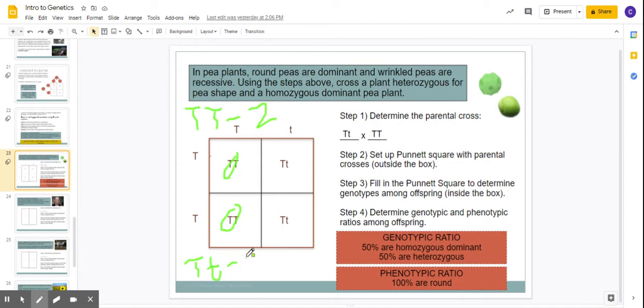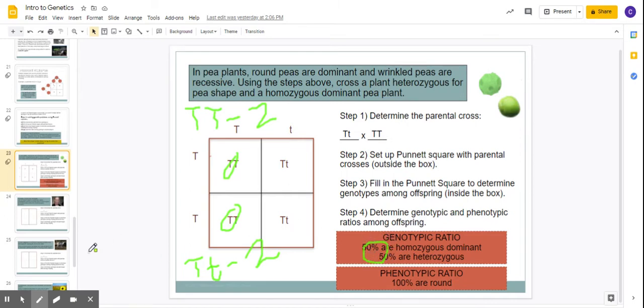Also 2. So it's 50-50. Half of them are big T, and half of them are little t. I mean big T, little t, excuse me. 50-50, and you can see that over here. That's what they got, 50-50.